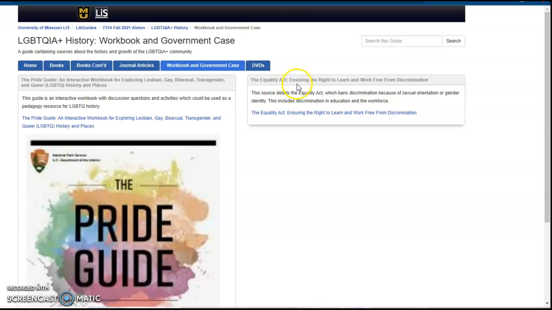In this Equality Act, this is a government source. This Equality Act is the act that banned discrimination specifically in workplaces because of sexual orientation or gender identity, which is also a big moment for LGBTQIA+ history.